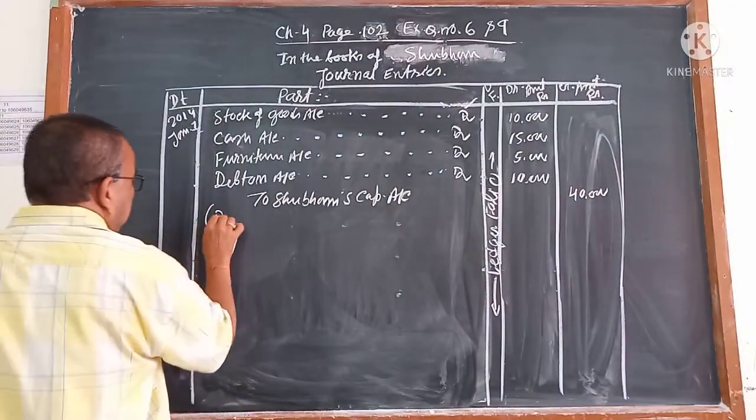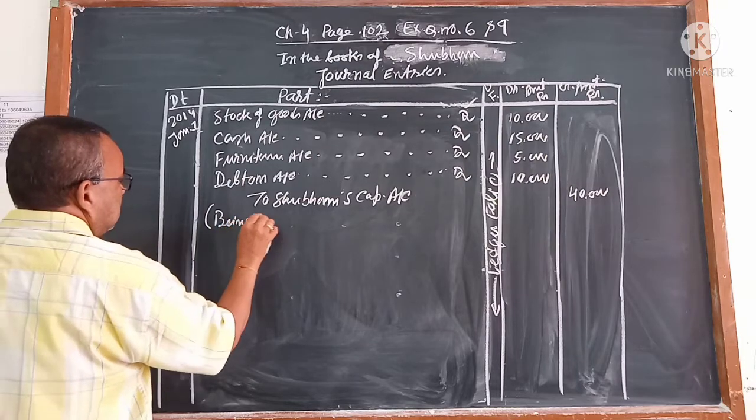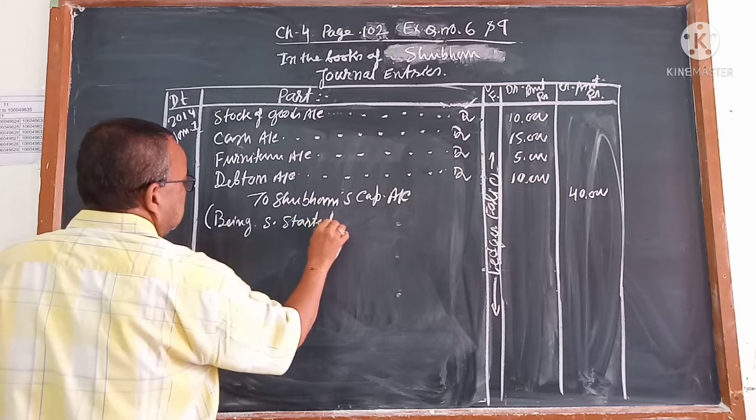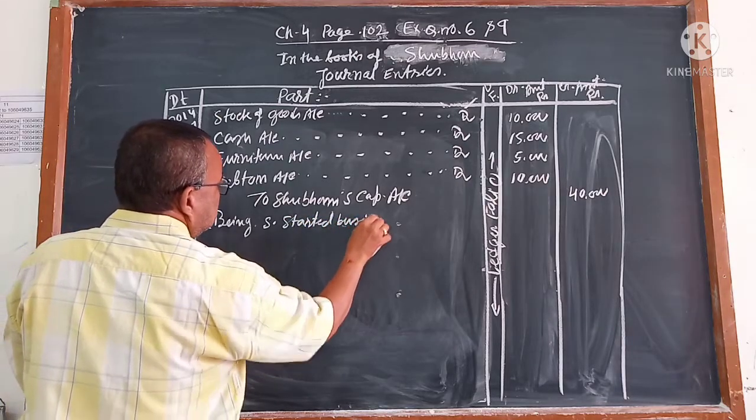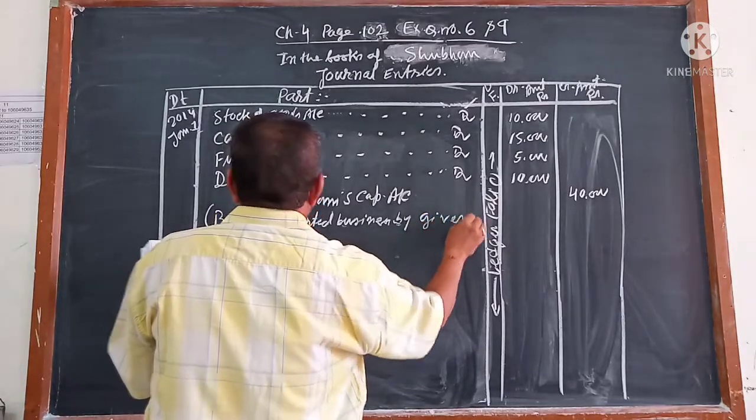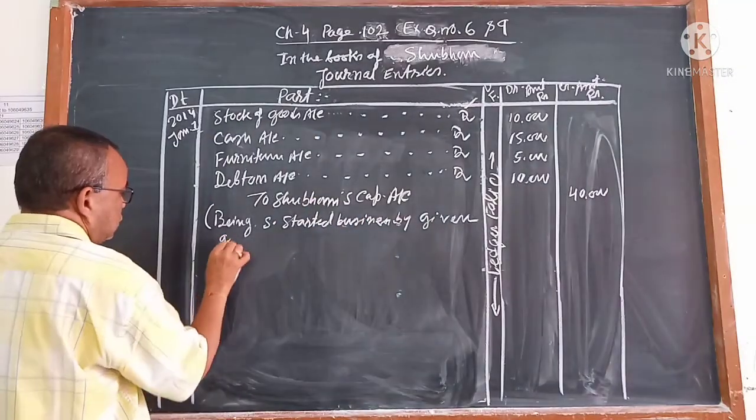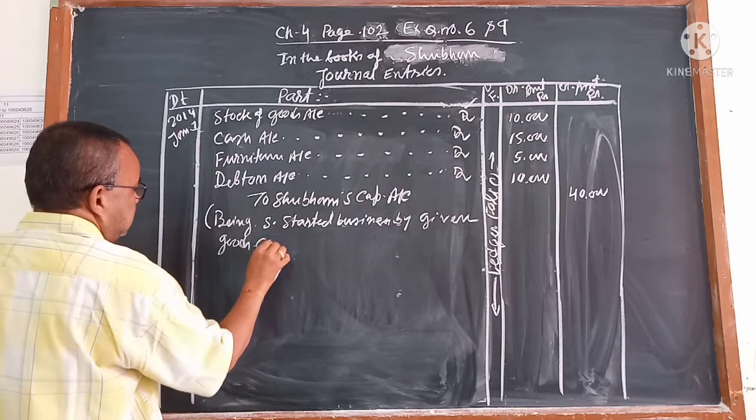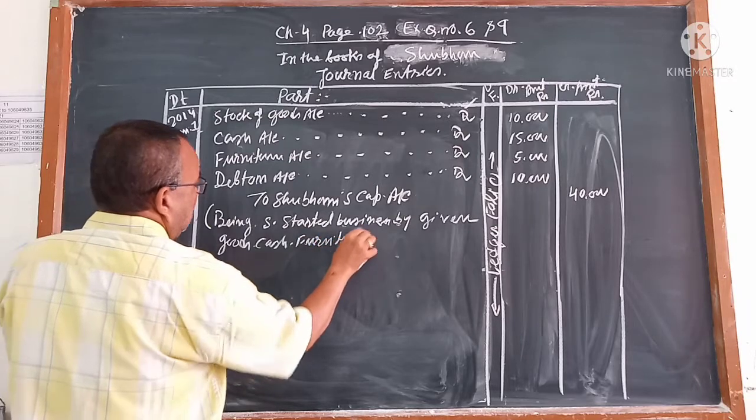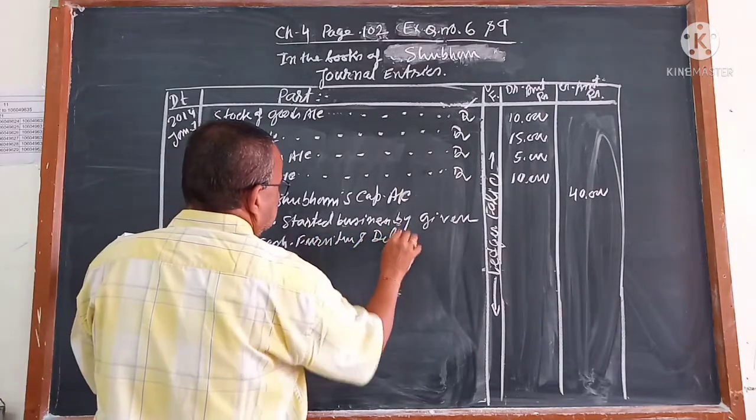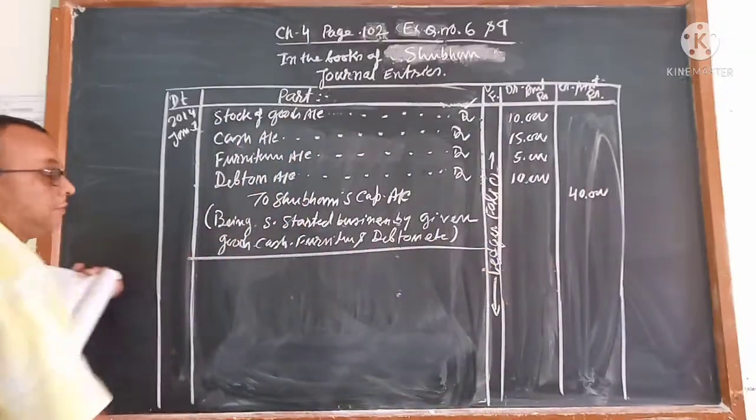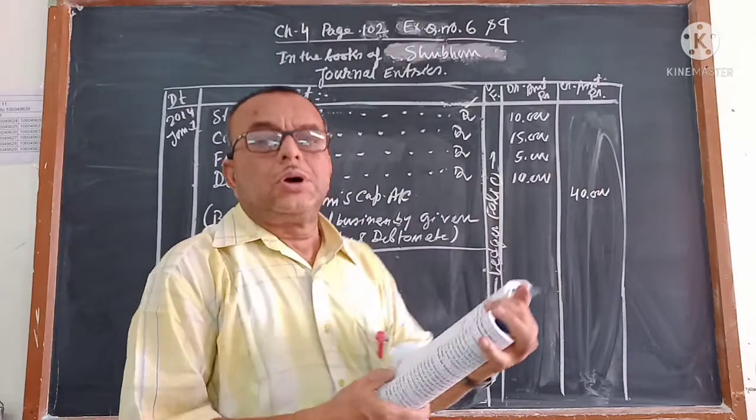And then you write the narration: Being Shubham started business by giving goods, cash, furniture and debtors, etc. Bracket close. But only this much.